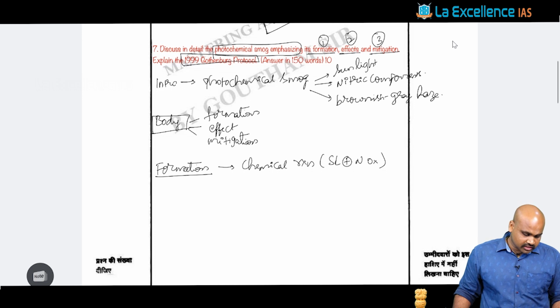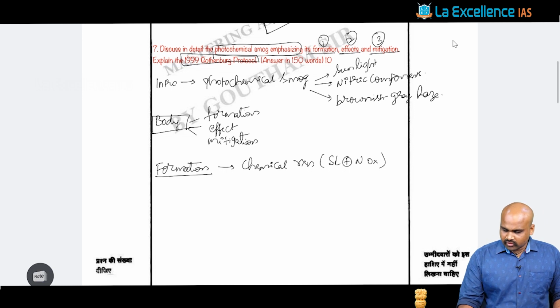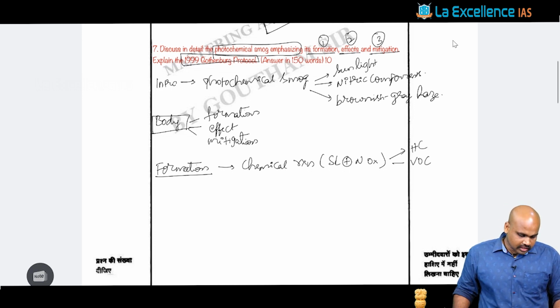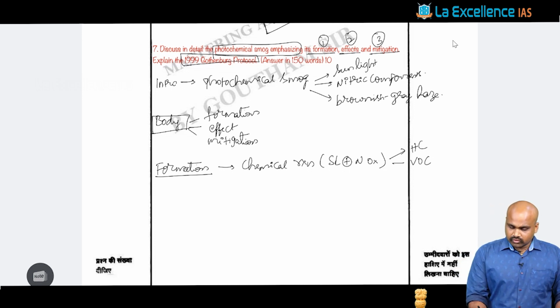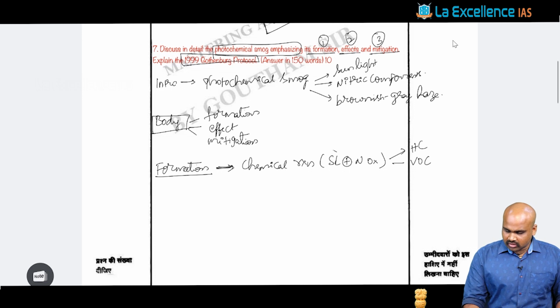This is going to result in formation, and it can also be formed in the presence of hydrocarbons or volatile organic compounds. The volatile organic compounds will also result in the formation of photochemical smog. And the fundamental component is the UV component of the sun rays.